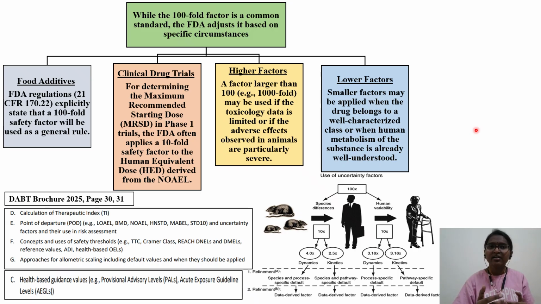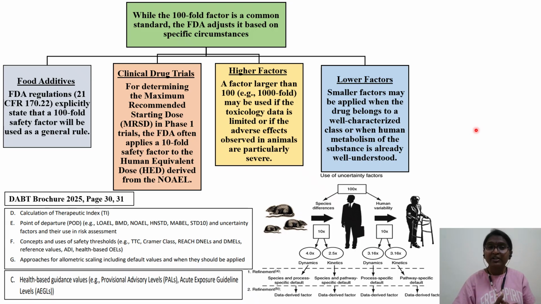They started the trial and the patients immediately showed cytokine storm. This cytokine storm is also mentioned in the DABT brochure, in the sections after the Bhopal gas tragedy and thalidomide. So please go back and read that case study, TGN1412.